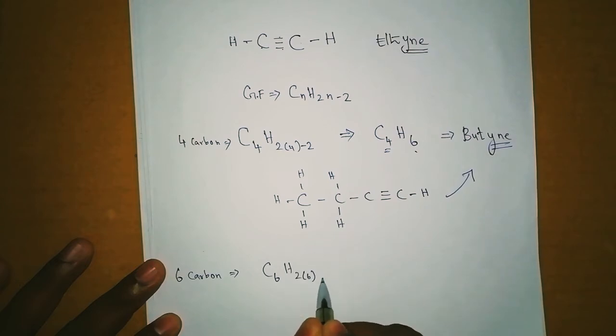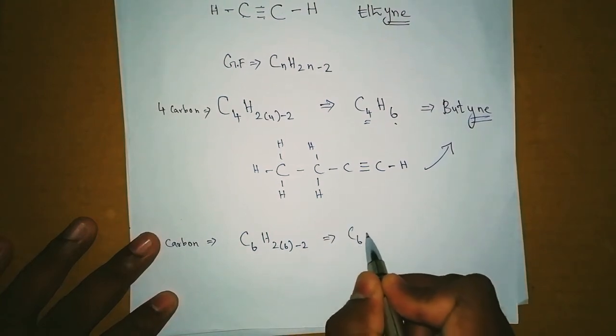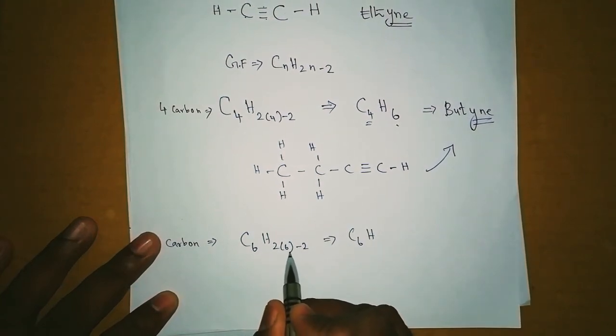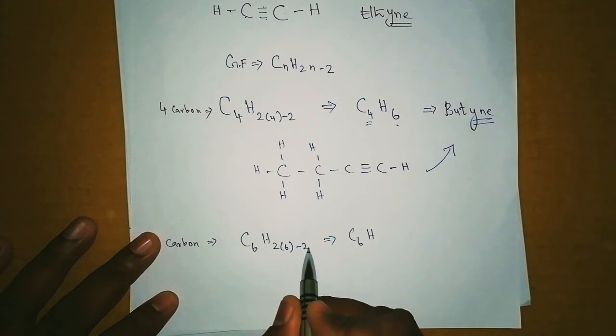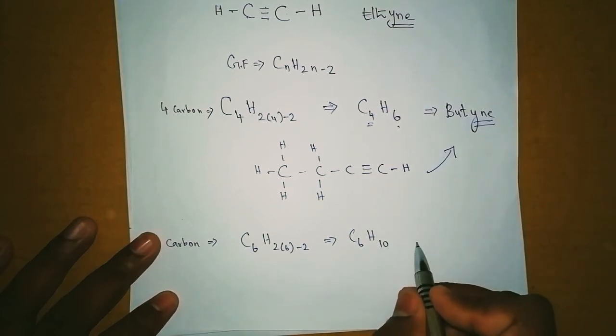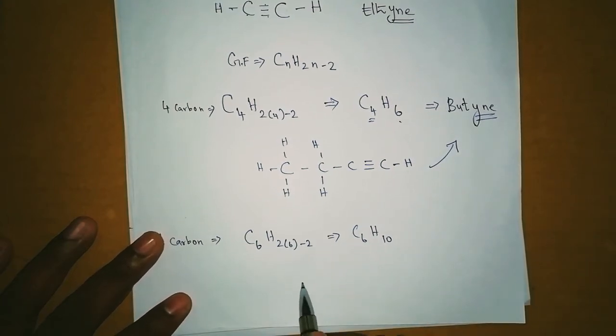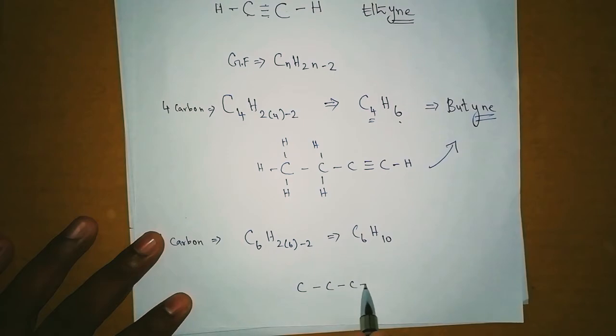C6H2 into 6 minus 2. So it should come like this: C6H, 2 times 6 is 12, 12 minus 2 is 10. So now I'm not going to write the name. First we'll make a structure. So 6 carbon atoms, 1, 2, 3, 4, 5, 6.